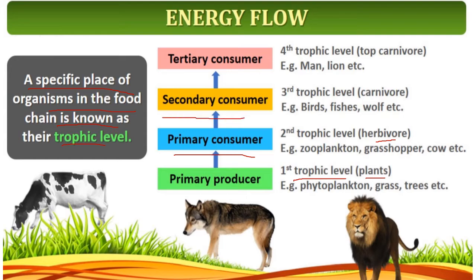Then a secondary consumer is the third trophic level, which is carnivore. Carnivorous means an organism which depends upon flesh. Then the tertiary consumer is the fourth trophic level, that is the top carnivore, that is the man and the lion. Here we have shown the four trophic levels: producer, primary consumer, secondary consumer, tertiary consumer, and the fifth trophic level usually will be decomposers.